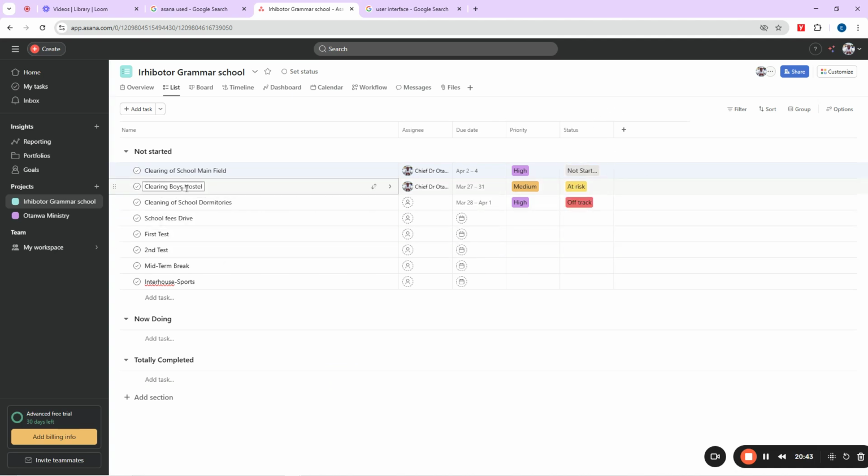Then here is clearing of school boys hostel. This one can actually start before the main school even resumes. You know now, the students cannot come and start living inside the dirty hostel, right?